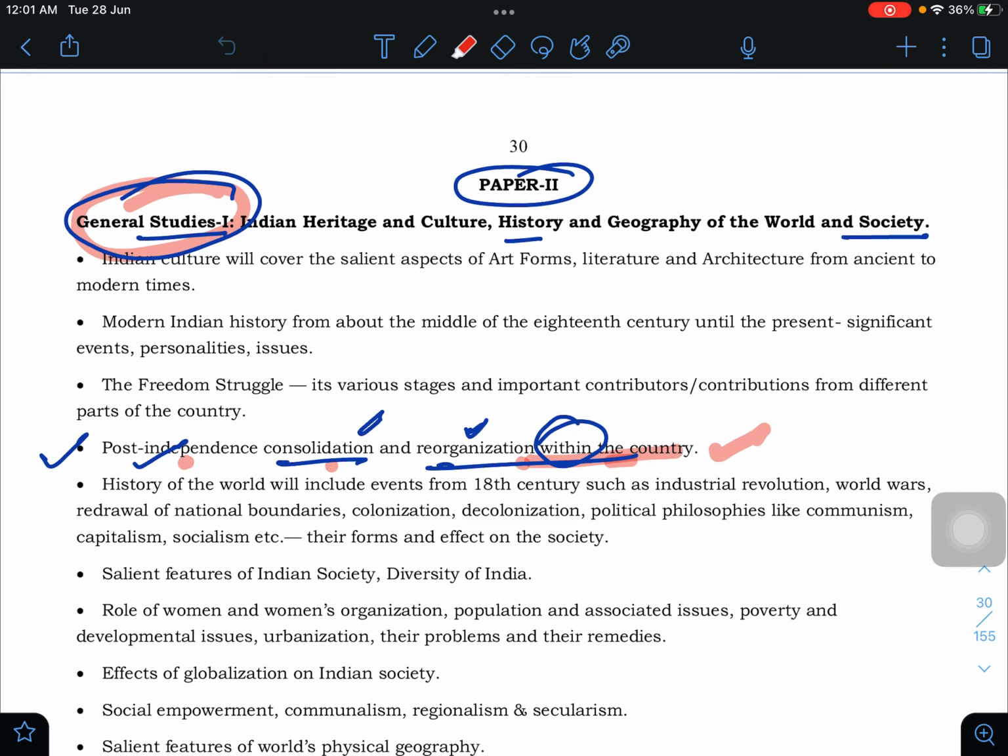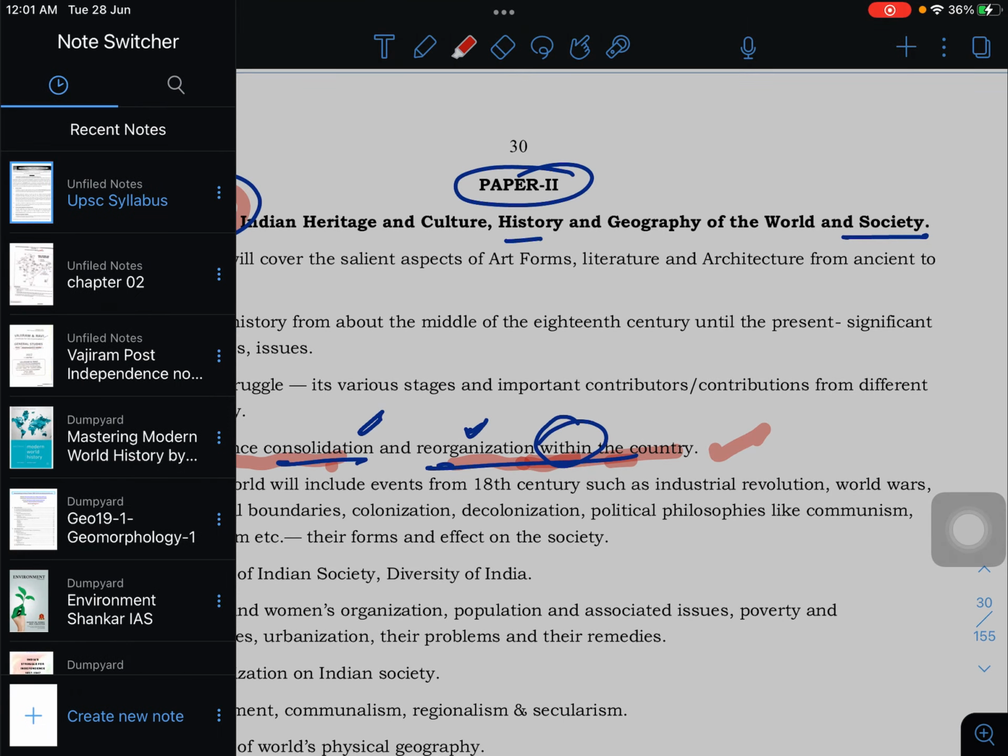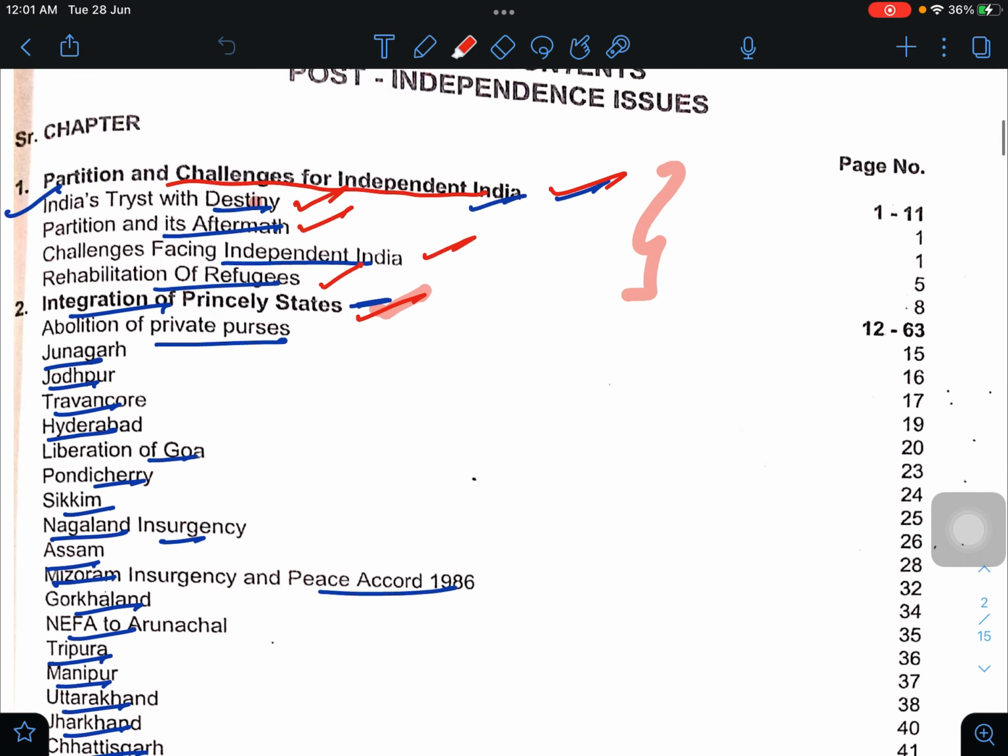topics which come inside the post-independence consolidation and reorganization within the country, and this is a part of GS paper 1. So we have already studied this chapter 1: partition and challenges for independent India, India's tryst with destiny, partition and its aftermath, challenges facing independent India, rehabilitation of refugees. Now we are going to start this integration of princely states.